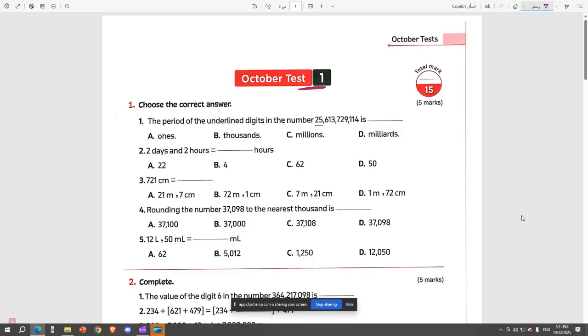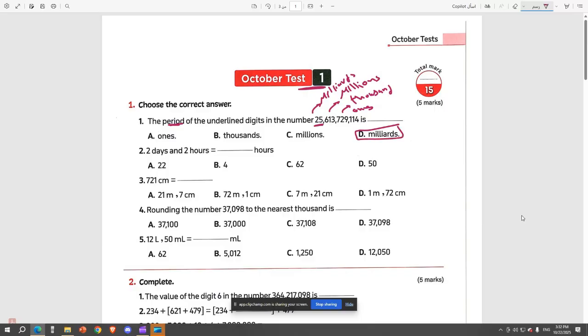Test number 1. First question says choose the correct answer. The period of the underlined digit in this number is... So he's asking about the period. بيسأل على البيريد يا ولاد. So this is the ones period. This is the thousands period. This is the millions period. And this is the milliards period. So this digit is in the milliards period.